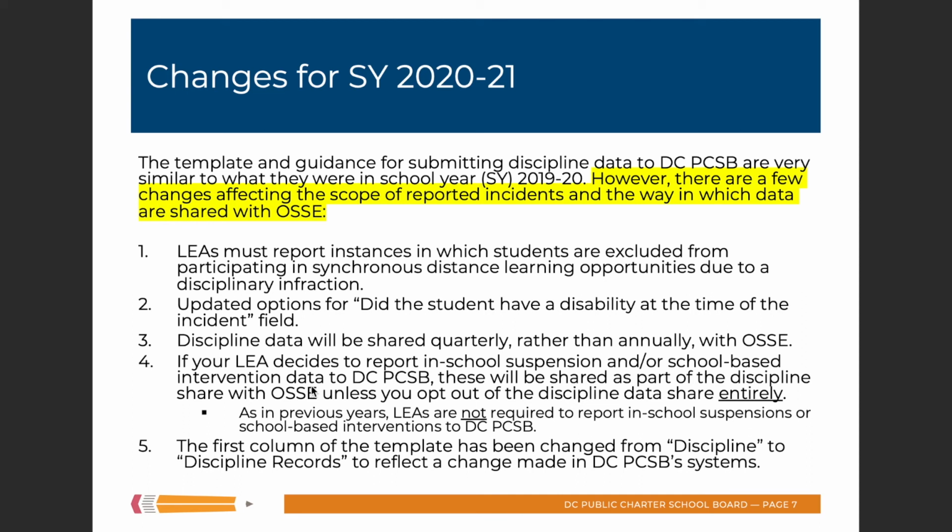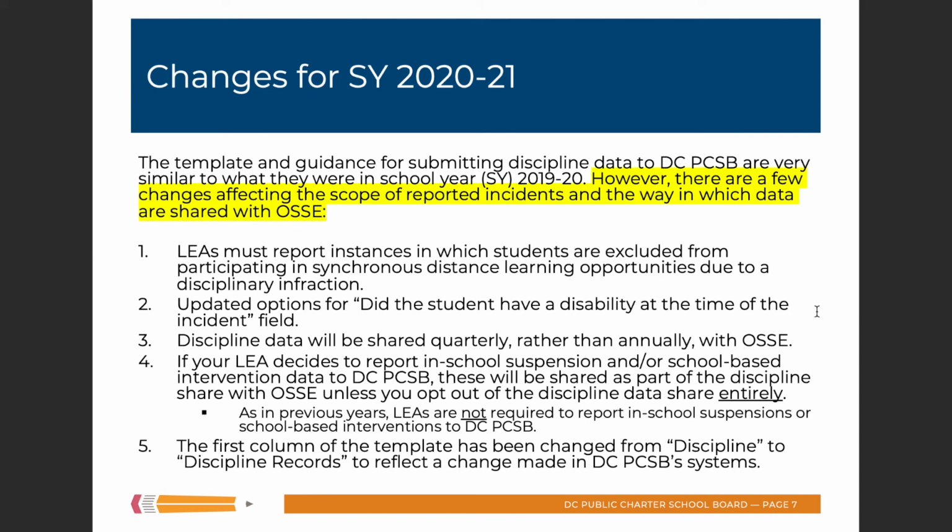So quickly, the first and really the biggest change is about reporting instances in which students are excluded from participating in synchronous distance learning opportunities for disciplinary infraction. The second is a couple of updated options for the field, did student have disability at the time of the incident? The third is around data sharing with OSSI on a more frequent basis. The fourth, again, is about data sharing, basically saying if you opt in for all records. And the fifth is a minor change to the template in the first column.